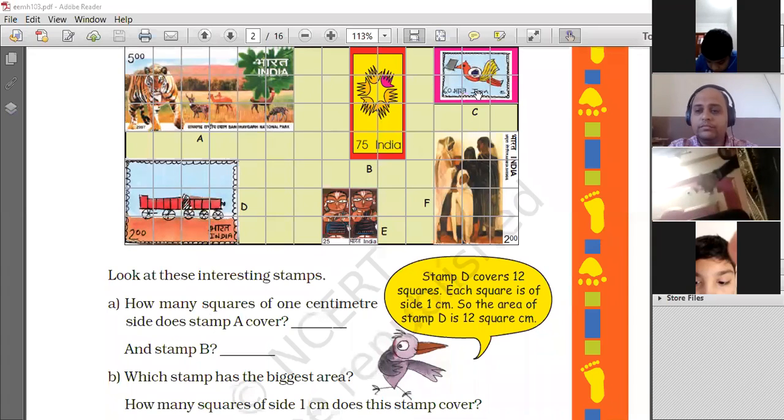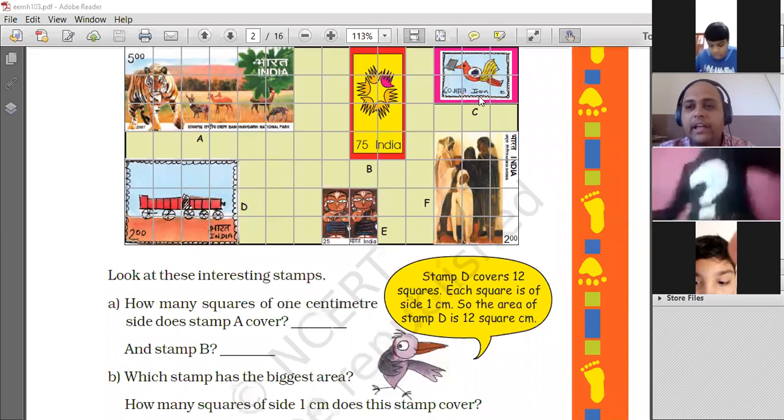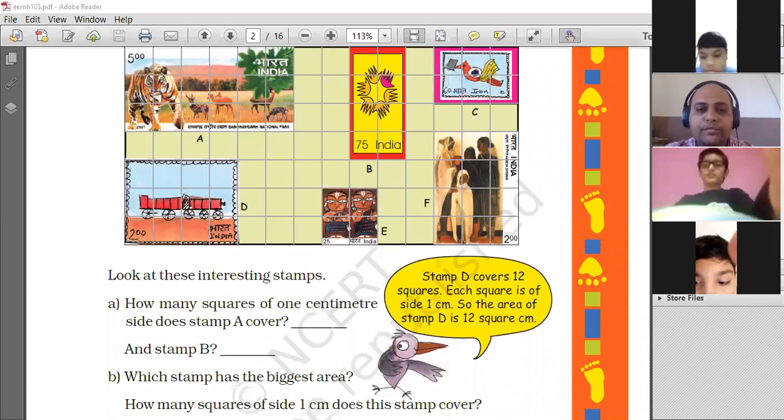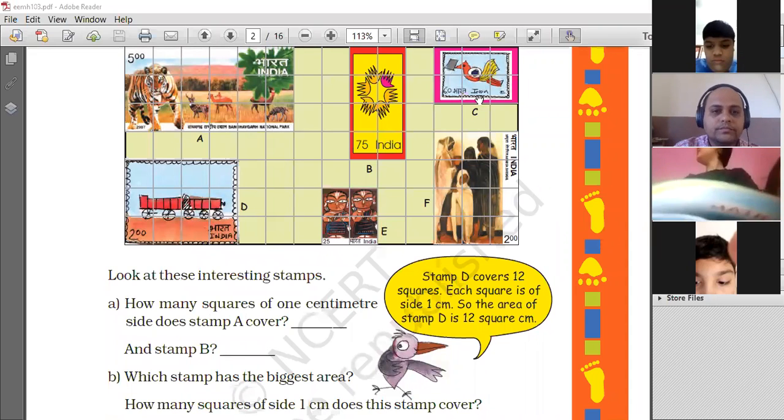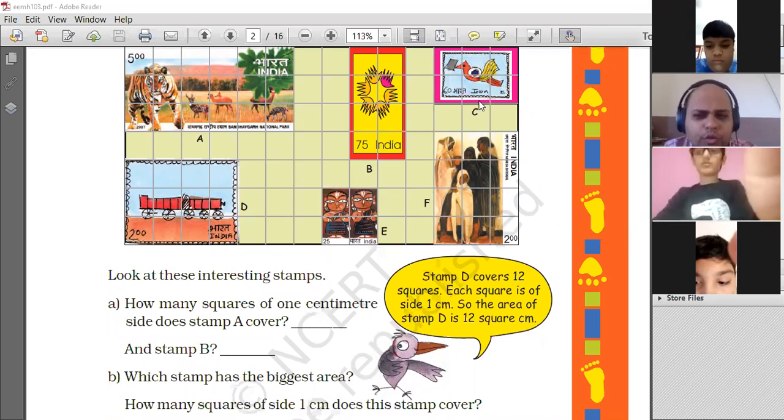Come on, everyone. Find the number of squares covered by stamp A and stamp B. Correct. Yes, for stamp A, how did you do it?